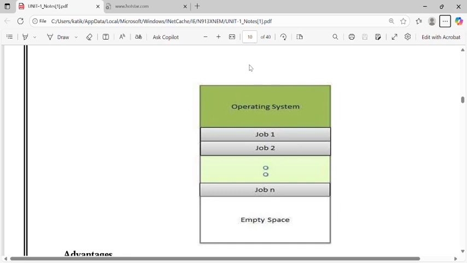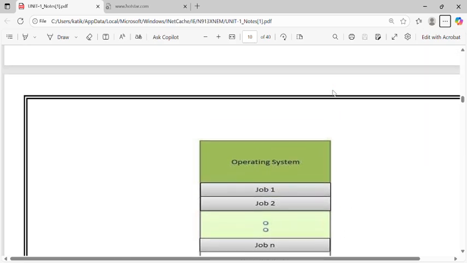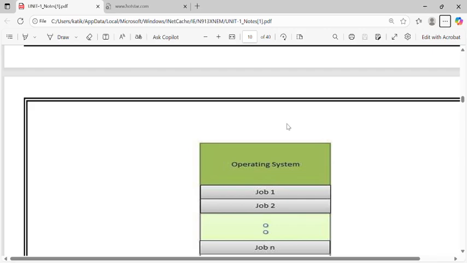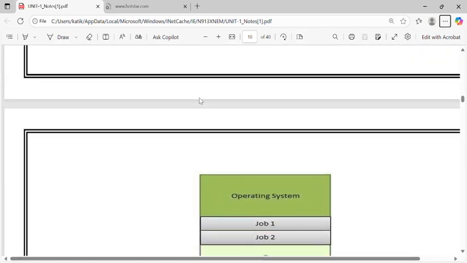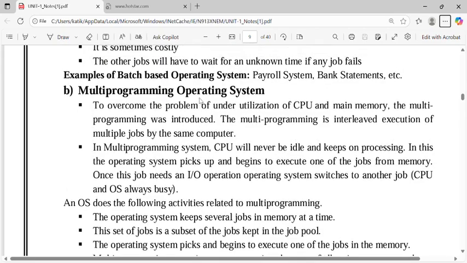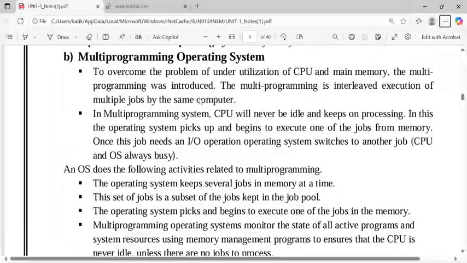Then the CPU is still not idle. It takes job 2 and it gets executed in the processor. After it also wants input output devices, it also goes to the waiting list. After input output, the waiting list, it comes to the ready queue and again goes to the waiting list. In this way, we can use the CPU very efficiently and memory management is also very easy. This is the main thing we discuss in the multi-programming operating system.